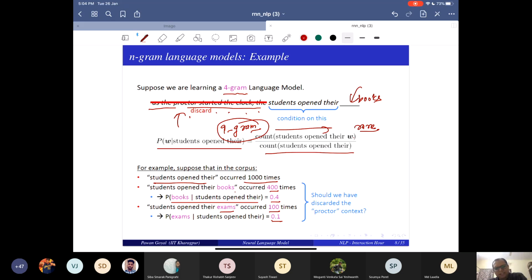So let's talk in terms of parameters. How many parameters do you have to store if you are using a 9-gram? How many parameters?